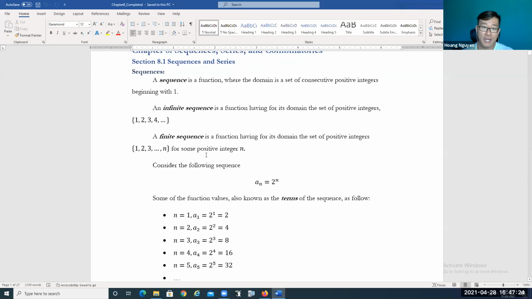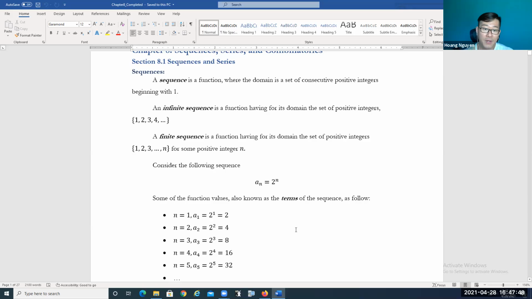Let's take a look at an example of a sequence. Consider the following sequence: a sub n is equal to 2 to the power n. The values of the terms depend on the values of n. The function values, or the outputs, are the terms of the sequence.